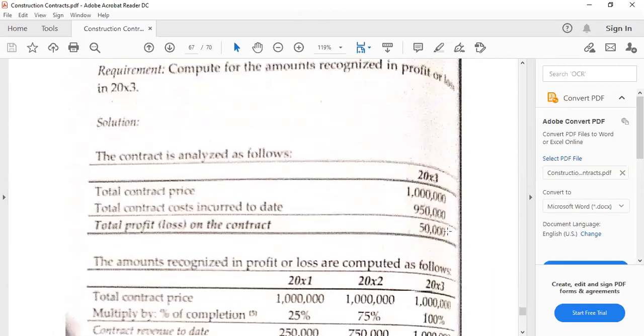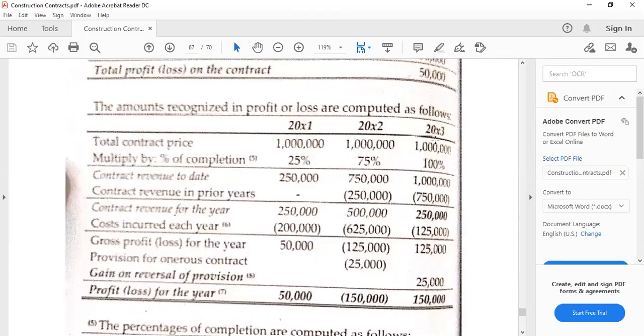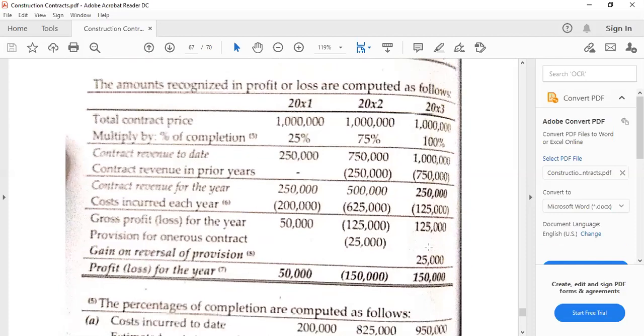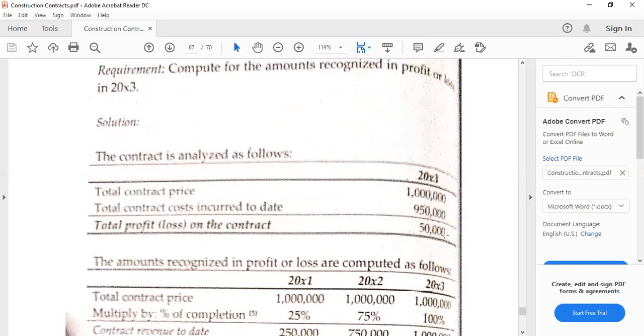And so we can see it here. And if we are going to compute the gross profit or loss for the year, these are the values. So this is now 125,000 here. And we can notice that the provision for onerous contract is reversed in the next year. So just to be able to recompute the values. And the profit or loss here, 50,000, negative 150,000, that's negative 100 plus 150. If you are going to total, that would result to 50,000, which is really the total profit or loss on the contract.